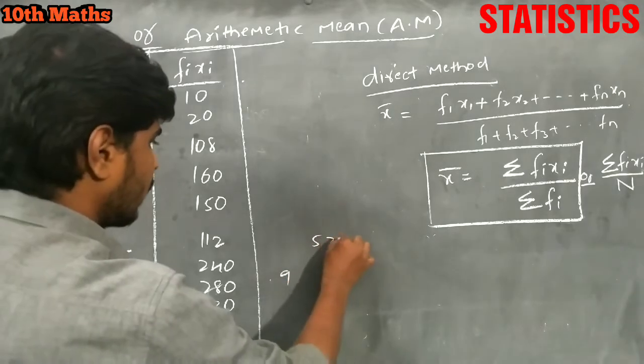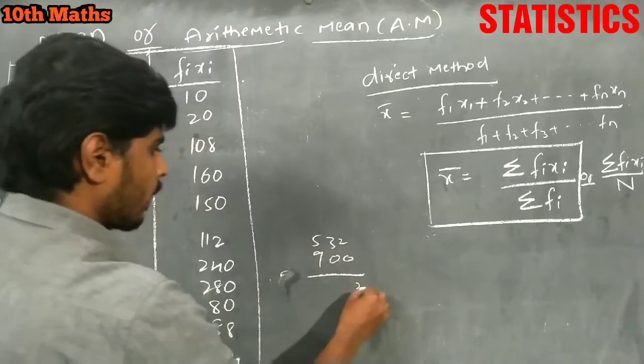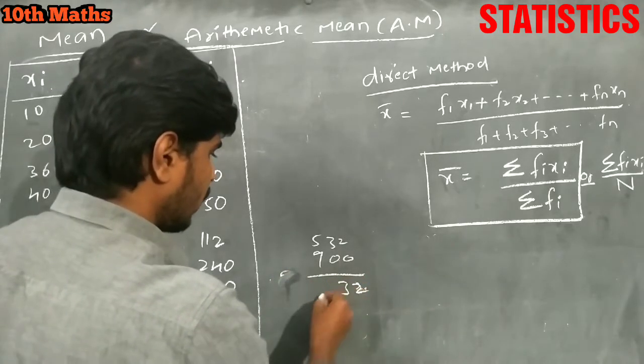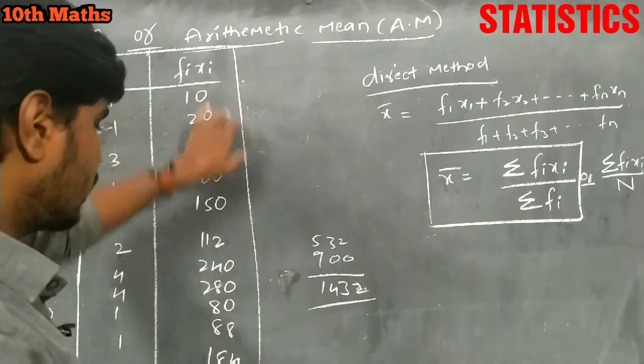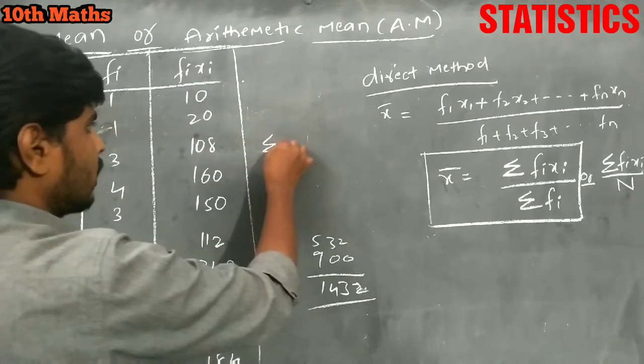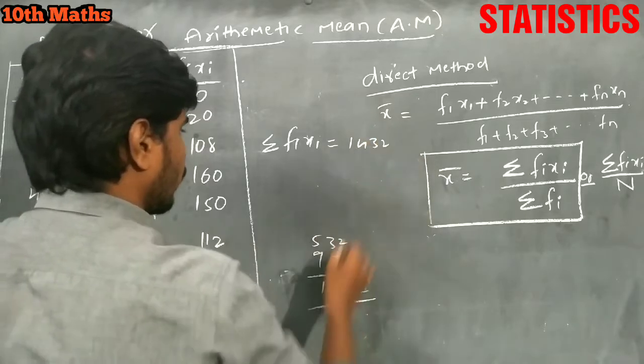So 532 plus 900. So how much is it? 1432 is the sum. Sigma fi xi is equal to 1432 we got here.